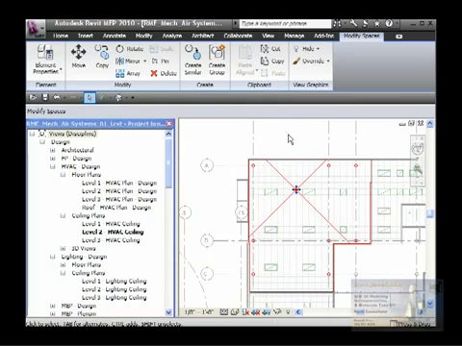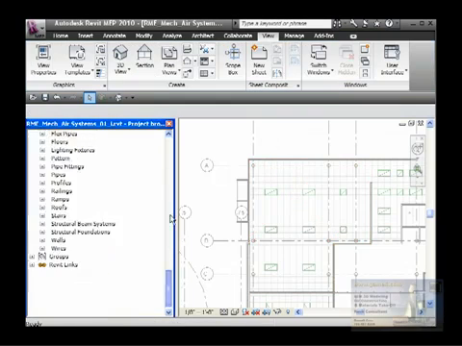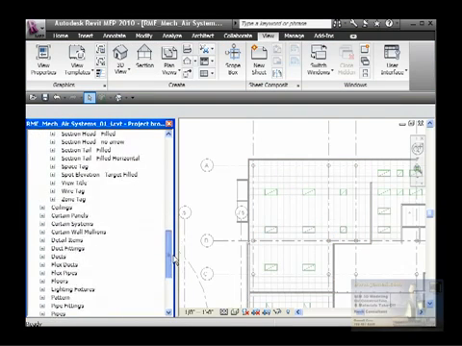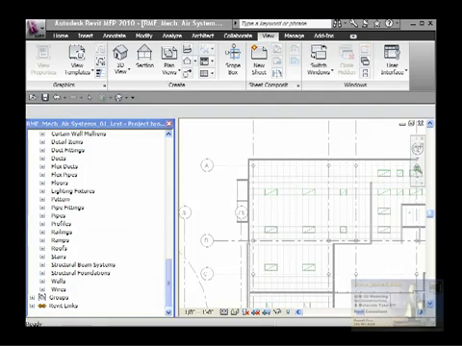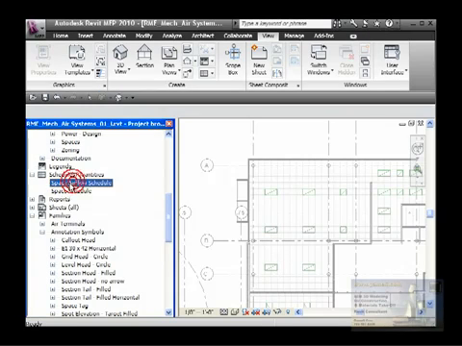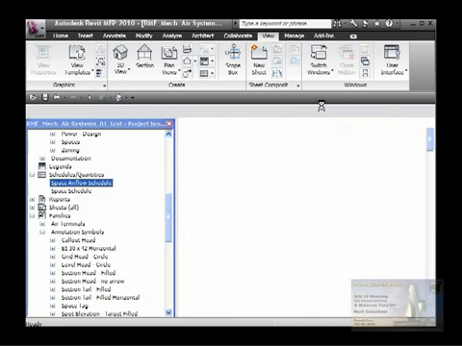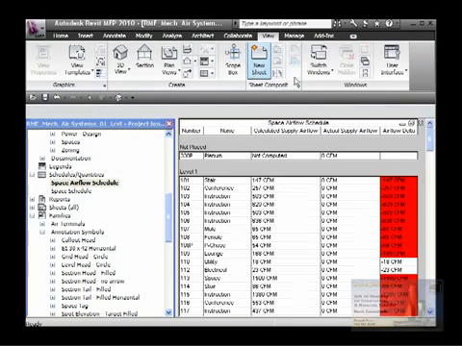Now let's look at the schedule we did, the color coded schedule, and I think it's this one, space airflow schedule. So I'm going to open it and put it in the window, both visible.